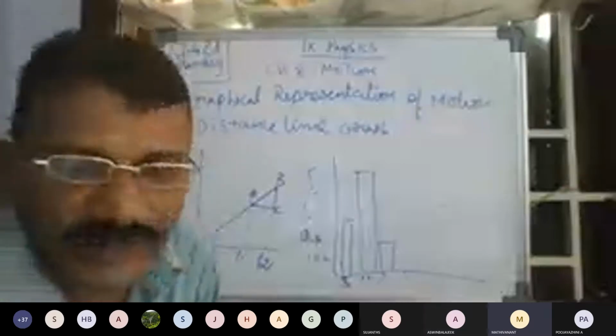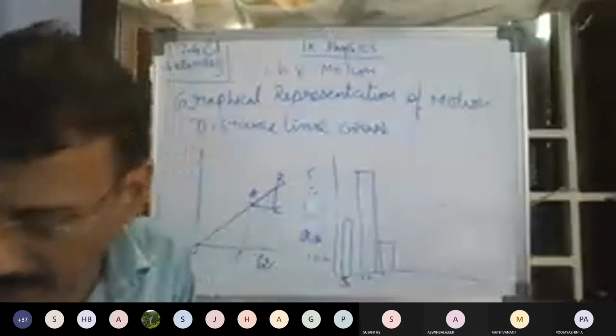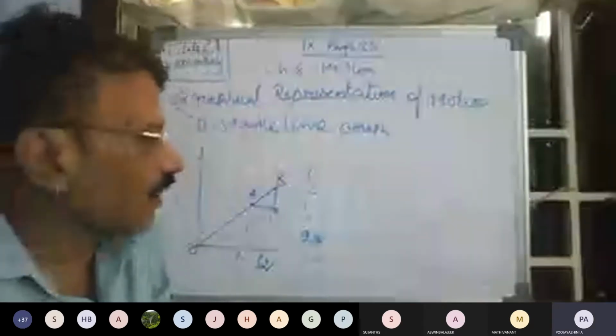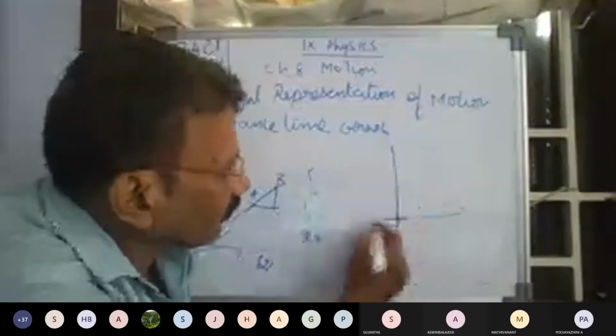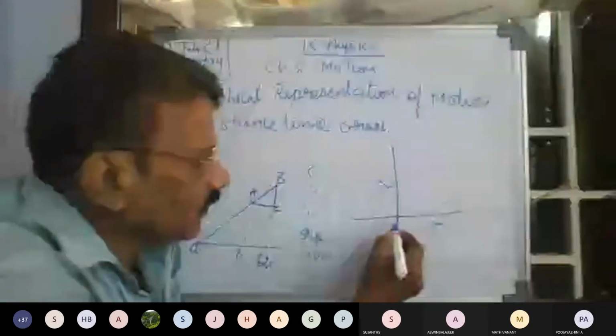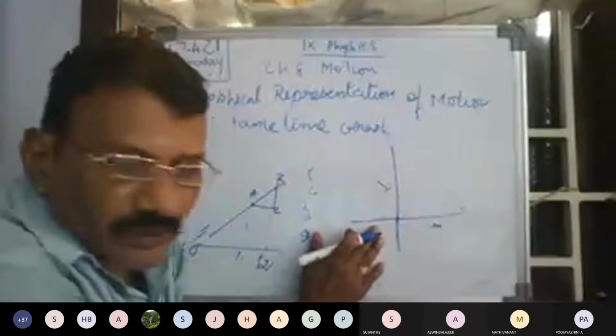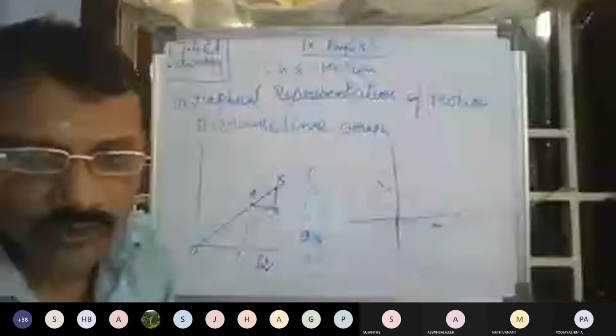Have you studied about straight line graph in Maths? What is a straight line graph? Suppose hereafter we have these four quadrants. You can leave these three quadrants and draw like this. You can use only these two axes. We can take any one. Now we are going to use only the x and y axes. For our graphs, we are going to use only the first quadrant, because we are going to take only positive values. So we are taking the first quadrant alone.